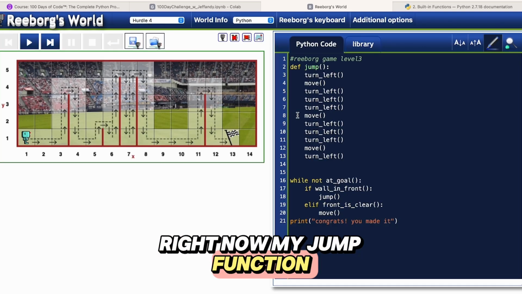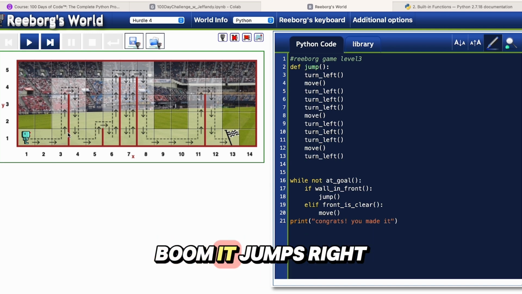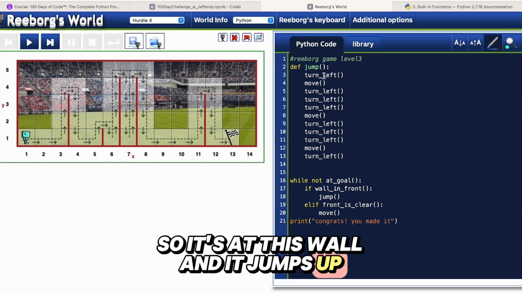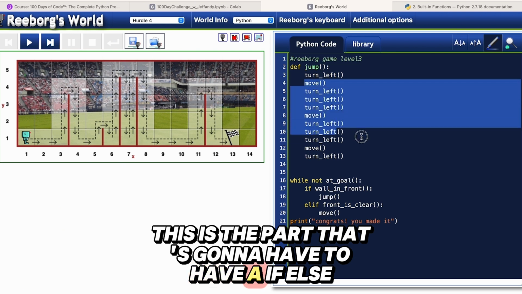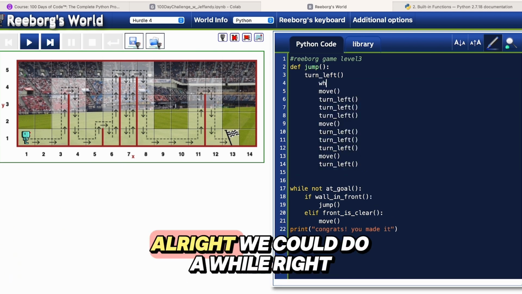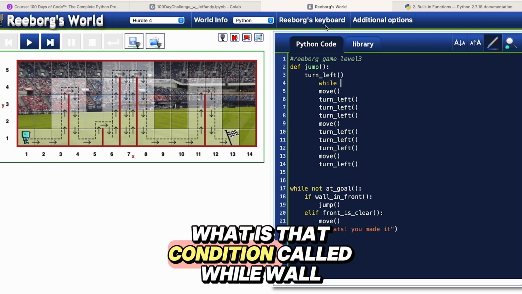Right now my jump function, it's turning left and it's jumping up. So if there's a wall in front, boom, it jumps, right? So let's say it's on this way jumping. So it's at this wall and it jumps up. It used to just move once. So this is the part that's gonna have to have an if-else situation happening here. If, all right, we could do a while, right? Because we don't care about the amount of times. What is that condition called?